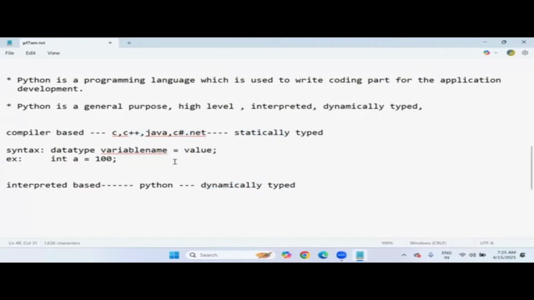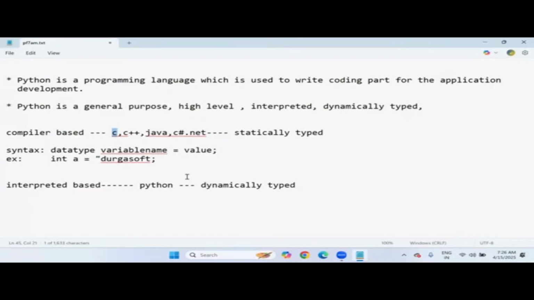That means during the program writing time itself, you must declare the data type of the variable for the value you are assigning. For suppose here I try to give a string like Durgasoft, but you mentioned the type as integer. This is the wrong data type, so obviously it is an error. So in these languages, the programmer has to know the data types beforehand.